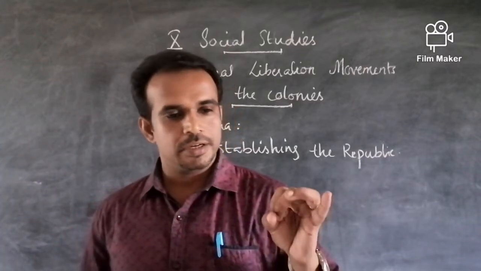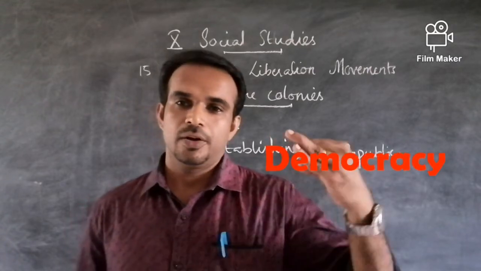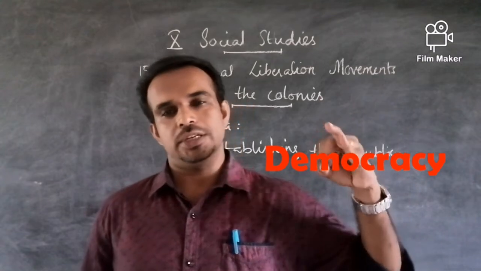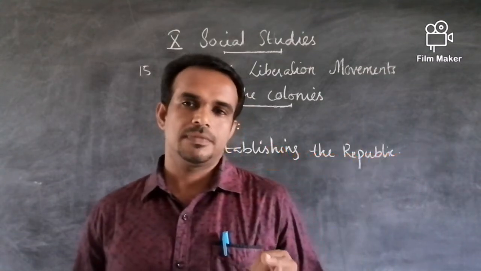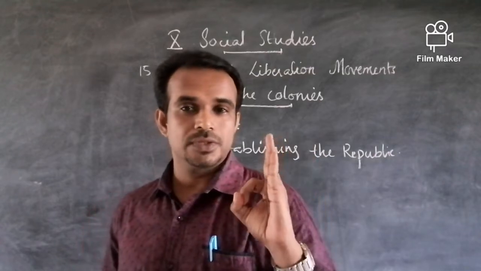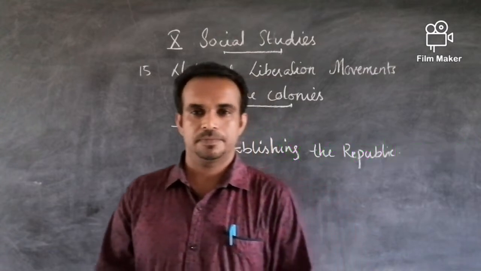Then comes Min, stands for democracy, overthrowing the Manchu dynasty and establishing a people's government. And the third one is Chui, stands for socialism, where the people are treated equal.